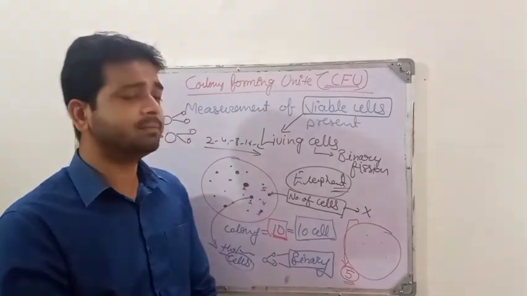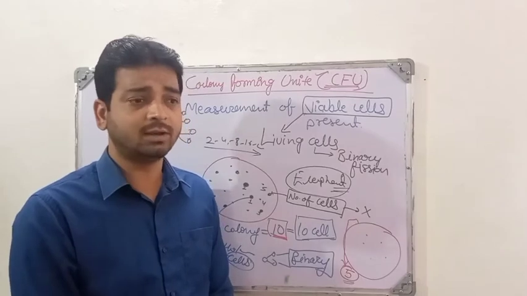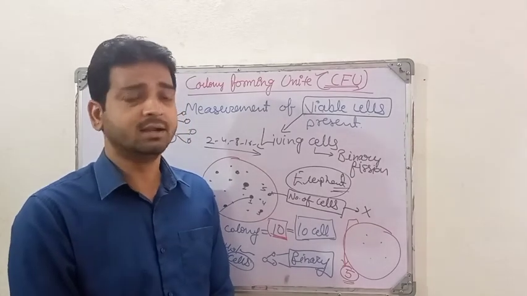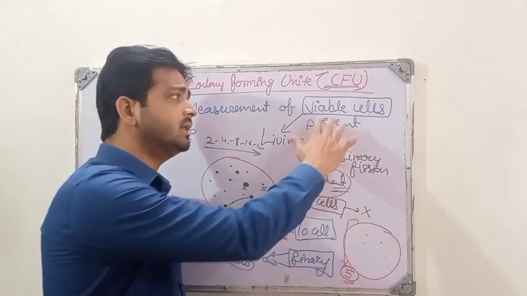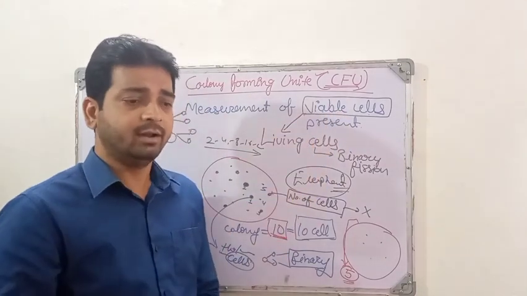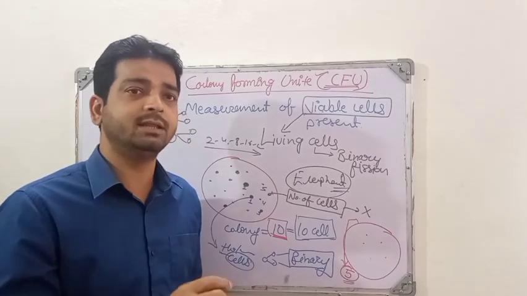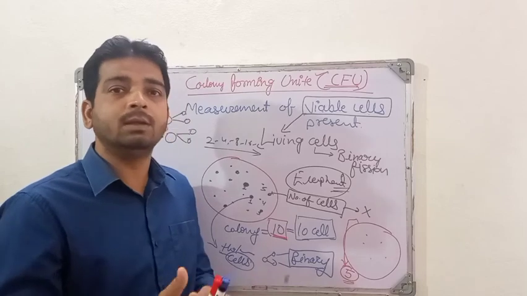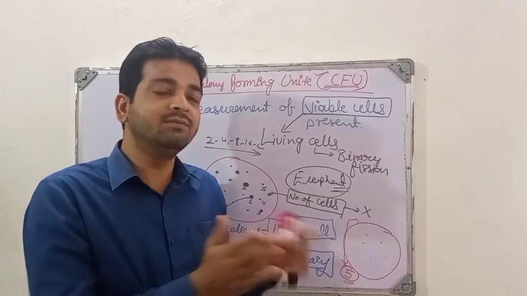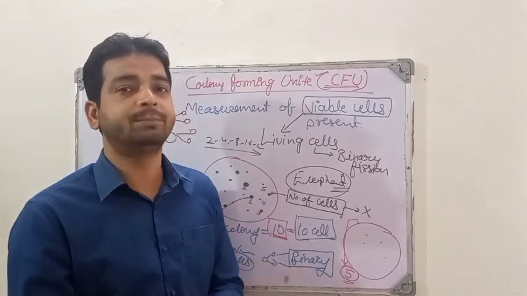Because there are so many other methods also for the measurement of microbial cell growth, like the microscopic method. In the microscopic method, viable cells we will not be able to predict, right? Whenever we are doing the staining for gram positive or gram negative, during staining also many of the microbes die, right? So we will not be able to differentiate between the living cells and dead cells. Only the number of cells we can predict, right?